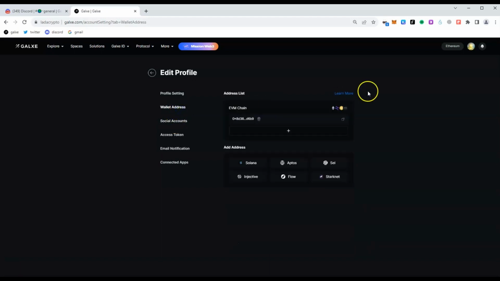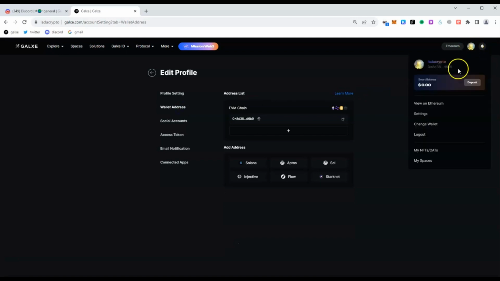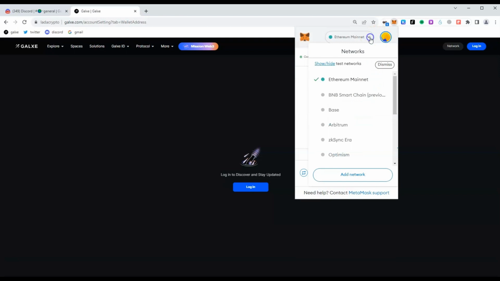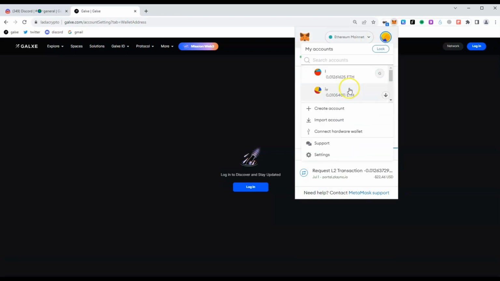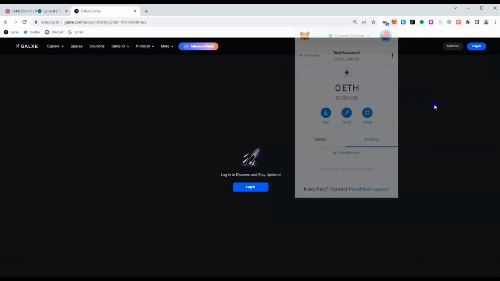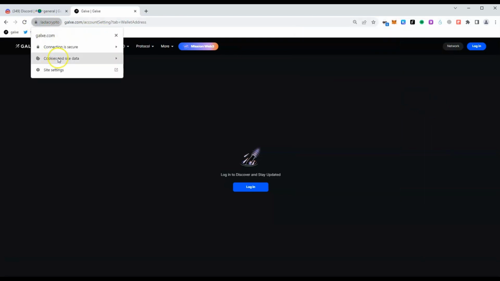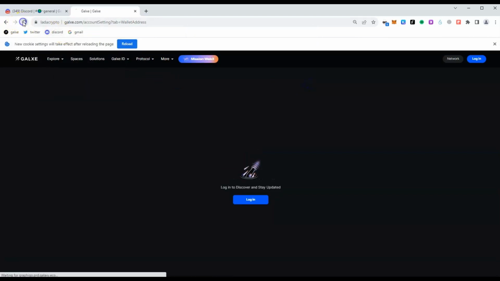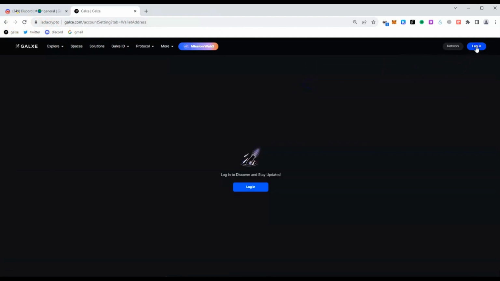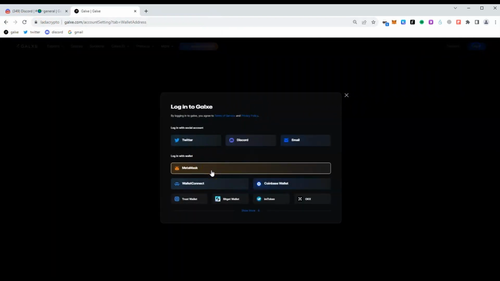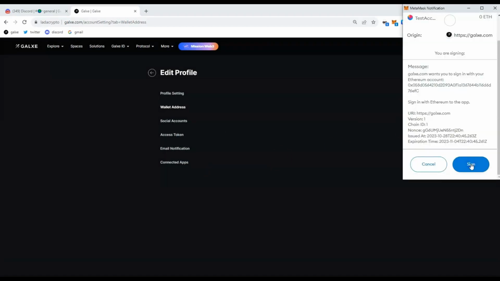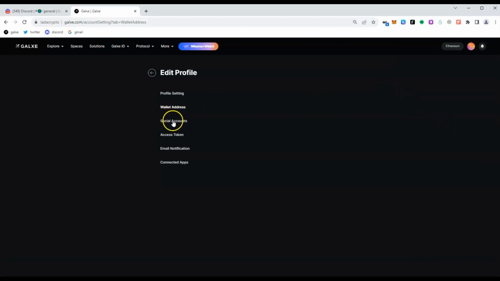Now let's say that my EVM wallet is compromised and I want to change it. I quickly create a new EVM wallet in my MetaMask. And now let's clear cache and cookies, reload the page, and log into Galxe using this new EVM wallet. Sign. Now we have a new Galxe ID number 2.